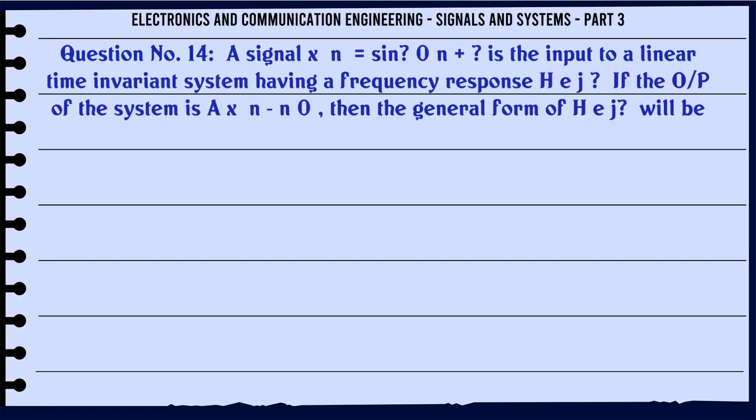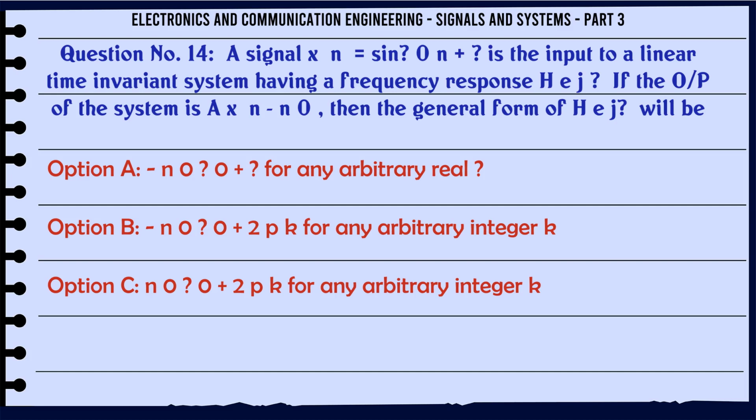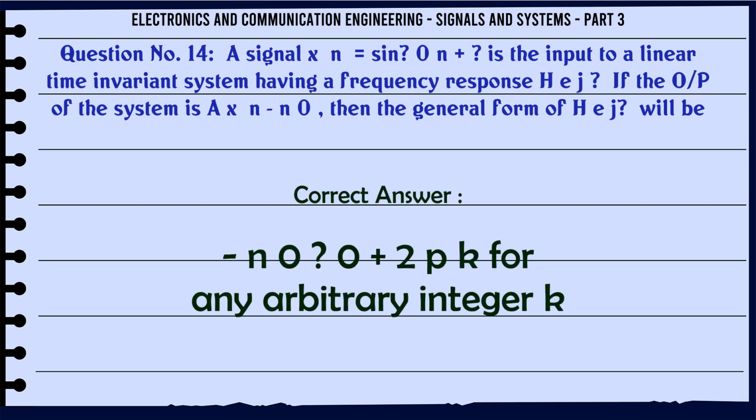A signal x(n) = sin(ω0 n) is the input to a linear time invariant system having a frequency response H(e^jω). If the output of the system is x(n) in ω0, then the general form of H(e^jω) will be: A, for any arbitrary real; B, ω0 + 2πk for any arbitrary integer k; C, ω0 + 2πk for any arbitrary integer k; D, ω0. The correct answer is ω0 + 2πk for any arbitrary integer k.